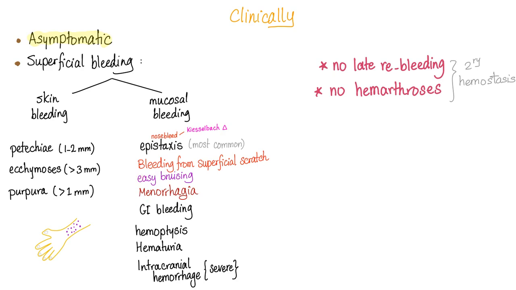Easy bruising, menorrhagia, excessive menses. GI bleeding, hemoptysis, hematuria, and when it's really severe, you can end up with intracranial hemorrhage. But no delayed rebleeding and no hemarthrosis. These are coagulation factor deficiency. So these are primary hemostasis problems. These are secondary hemostasis problems.